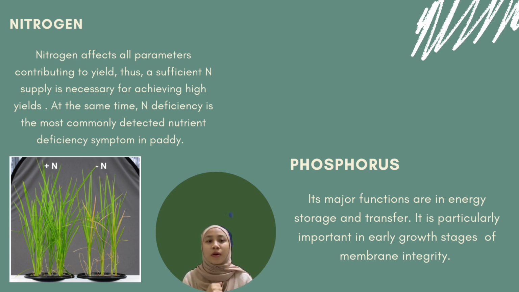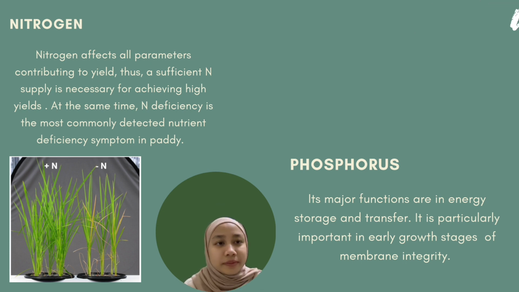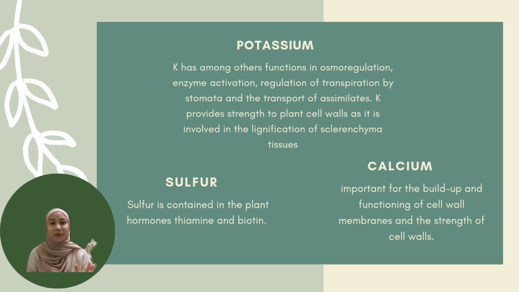Paddy also needs phosphorus, and its major functions are in energy storage and transfer. It is particularly important in the early growth stage and for membrane integrity. Next is potassium. As a macronutrient, it has, among other functions, roles in osmoregulation, enzyme activation, regulation of transpiration by stomata, and the transport of assimilates. Potassium provides strength to plant cell walls as it is involved in the lignification of sclerenchyma tissues.